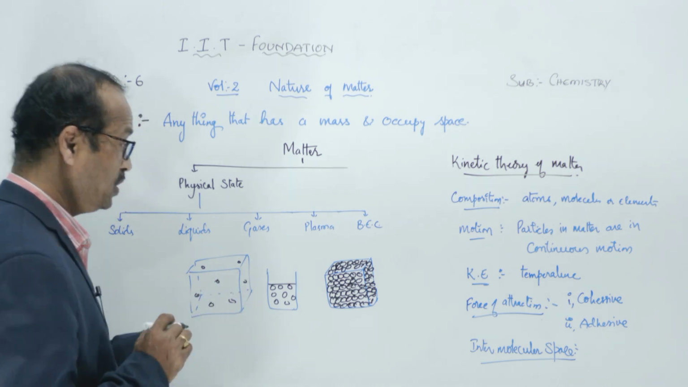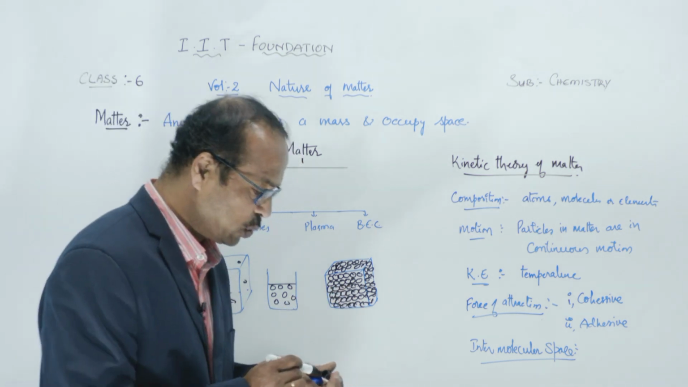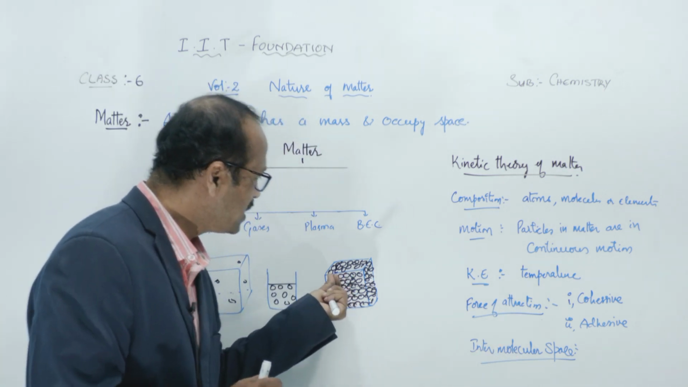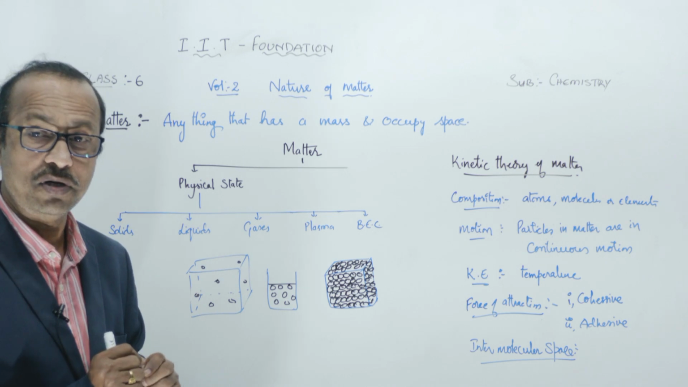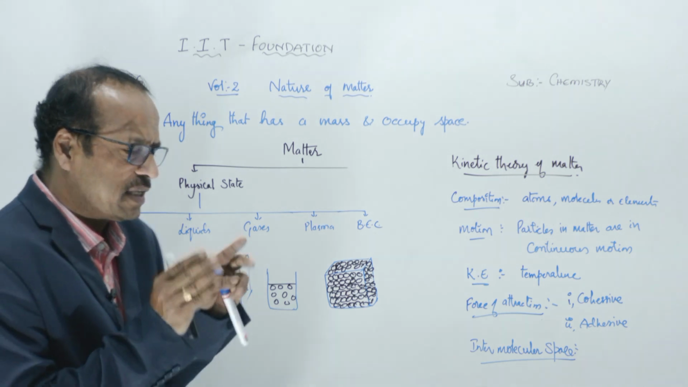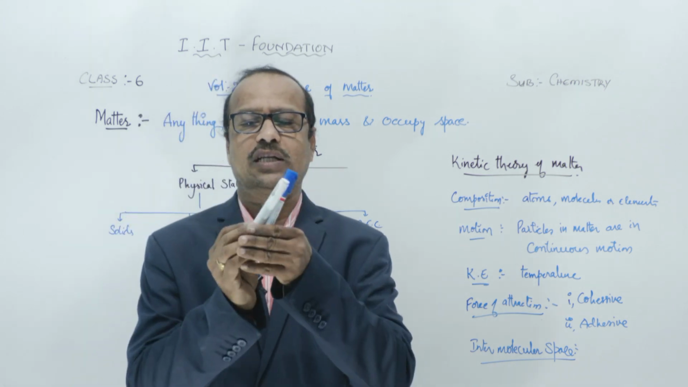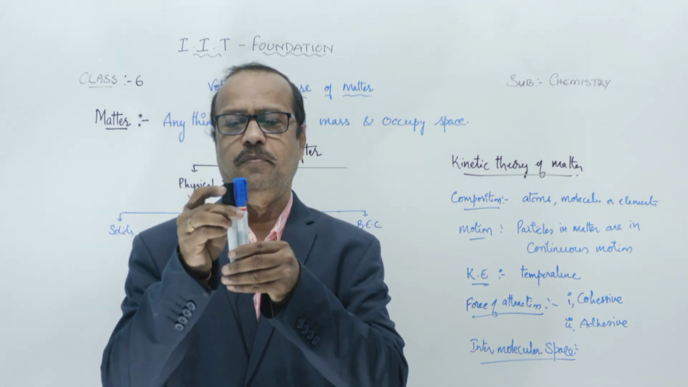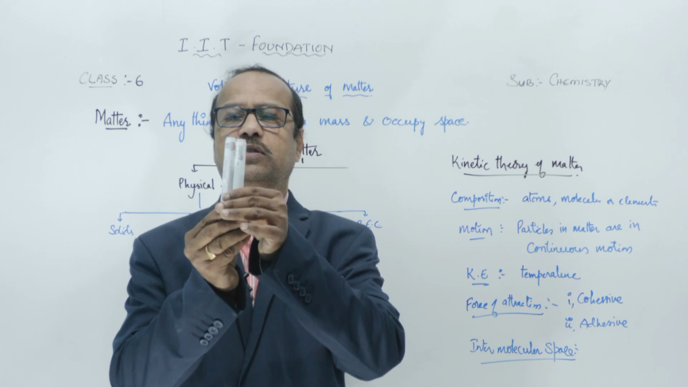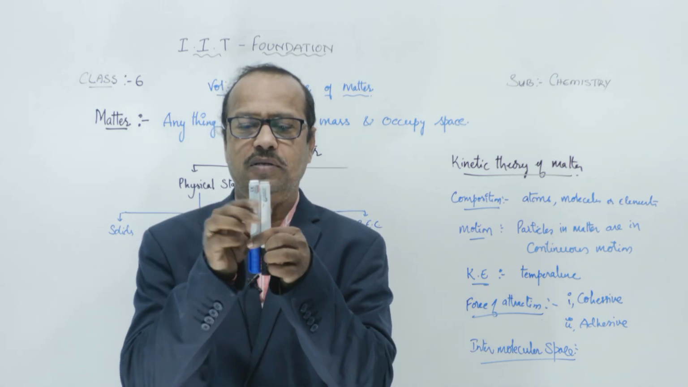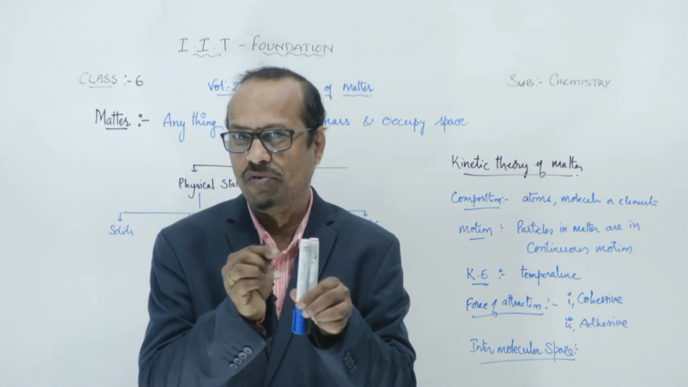Like this. So here, these atoms are very closely packed. Means what? The intermolecular space in the solids is very, very less. So molecules are like this, closely packed with each other. The space is very less. So the intermolecular space means the distance between the two molecules is very, very less.